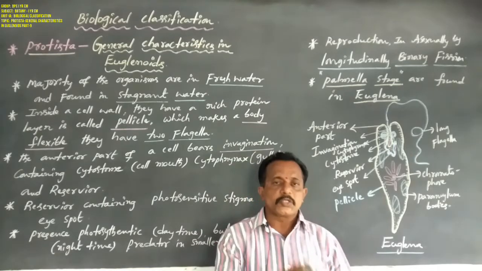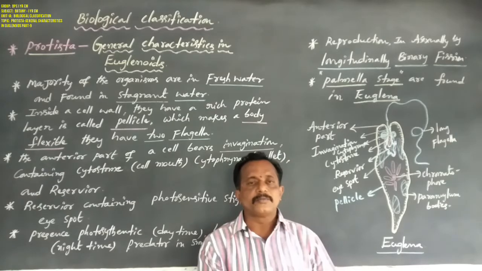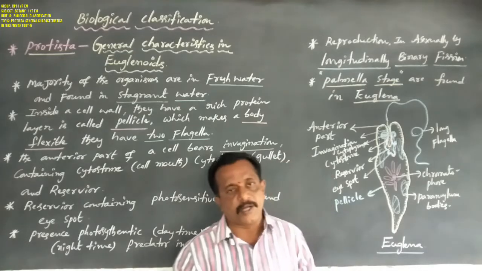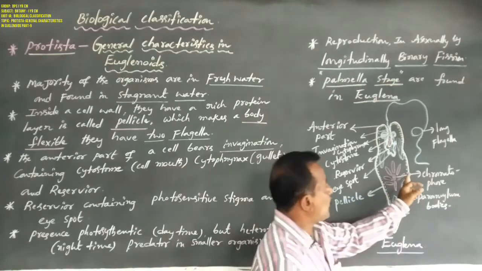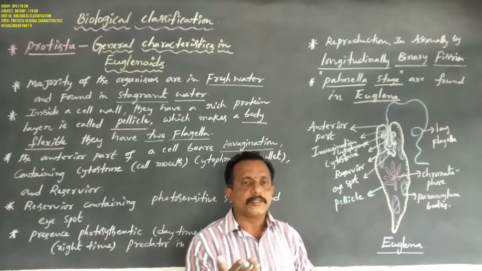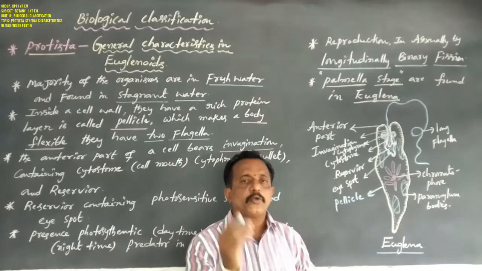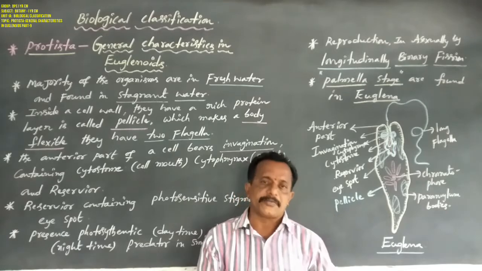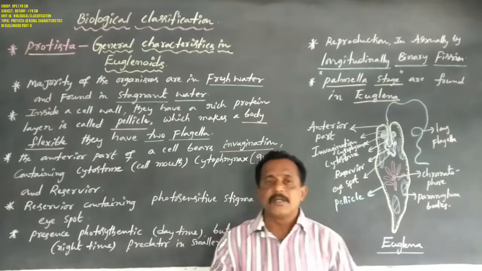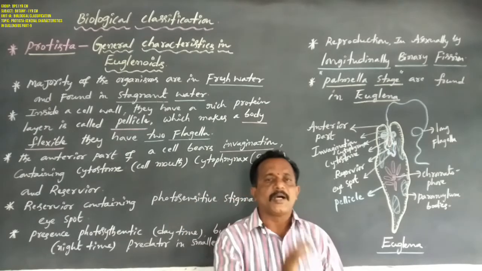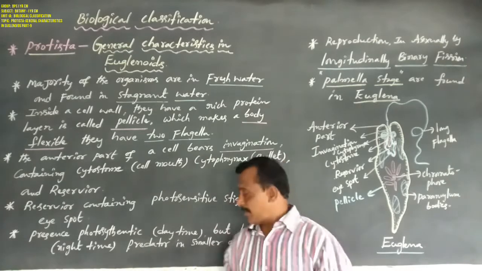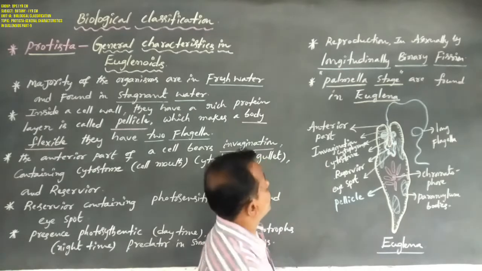So this Euglena has a dual nature. One is autotrophic nature, another is heterotrophic nature. Autotrophic nature is due to the presence of chromatophores, similar to chlorophylls. In heterotrophic nature, there is no presence of chromatophore. At this time it kills smaller size organisms and other organisms. That is a predator. Predator means one organism eating another organism, most probably killing the smaller size organisms.